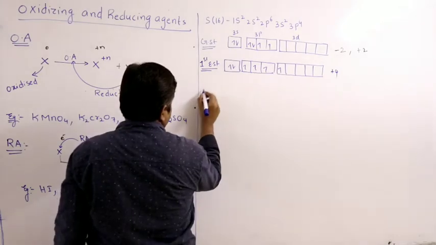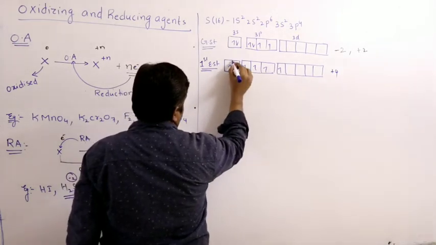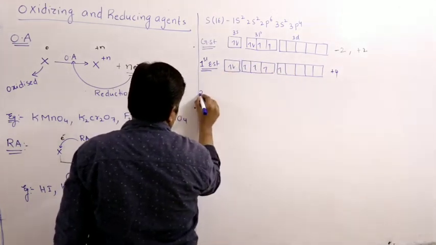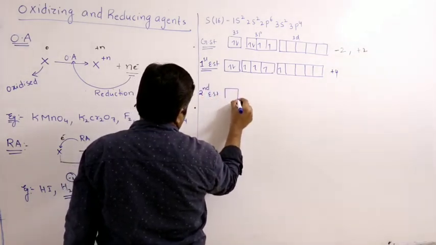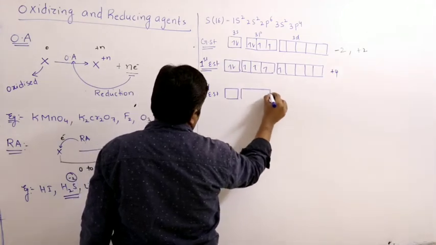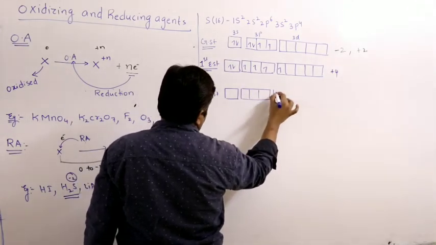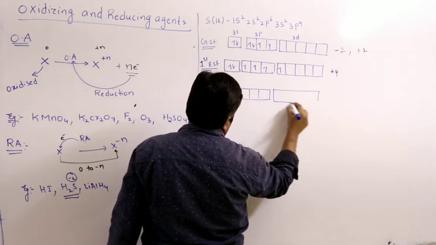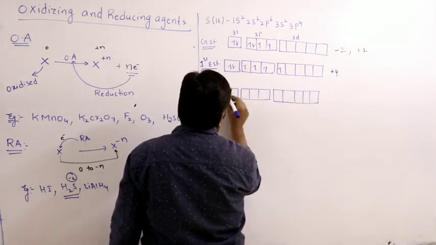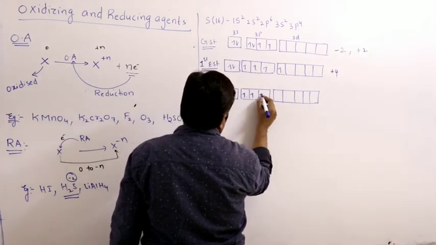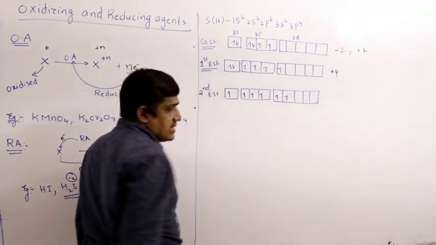In the second excited state, you still have one lone pair, which can be excited to a higher energy level. So, in the second excited state, there are 6 unpaired electrons.